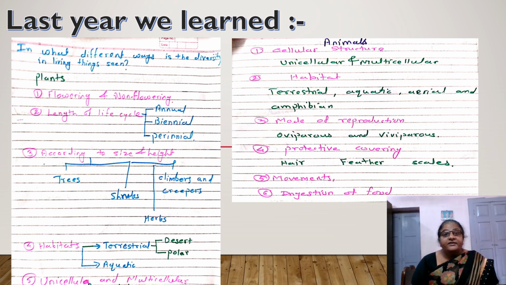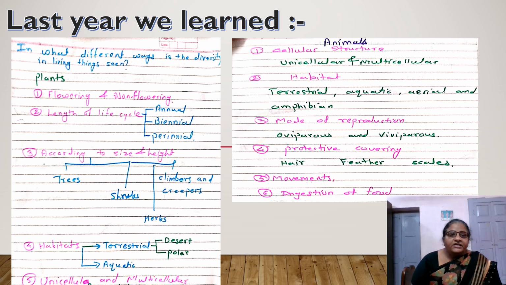Trees are tall, shrubs are only 2 meters in height, while herbs are 1 to 1.5 meters. But herbs are different from shrubs. The stem of herbs we can bend without breaking. Understood? But for shrubs, the stem is strong. We cannot bend it. While the stems of climbers and creepers are very weak.